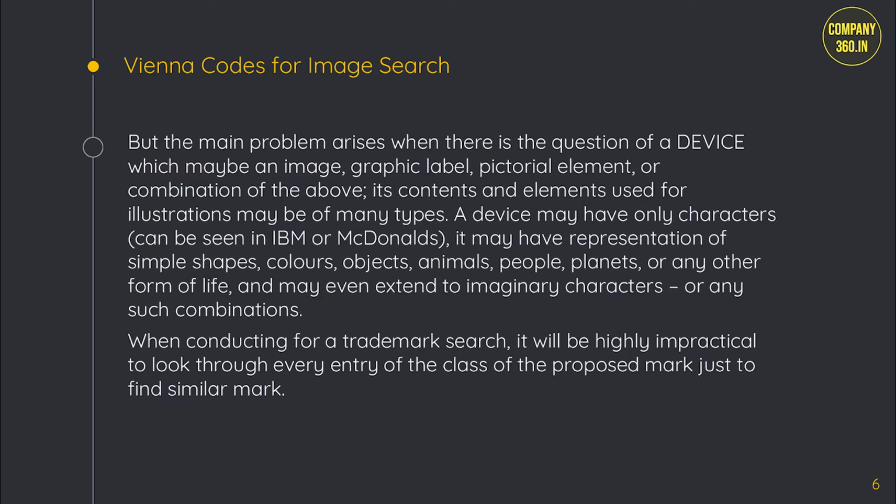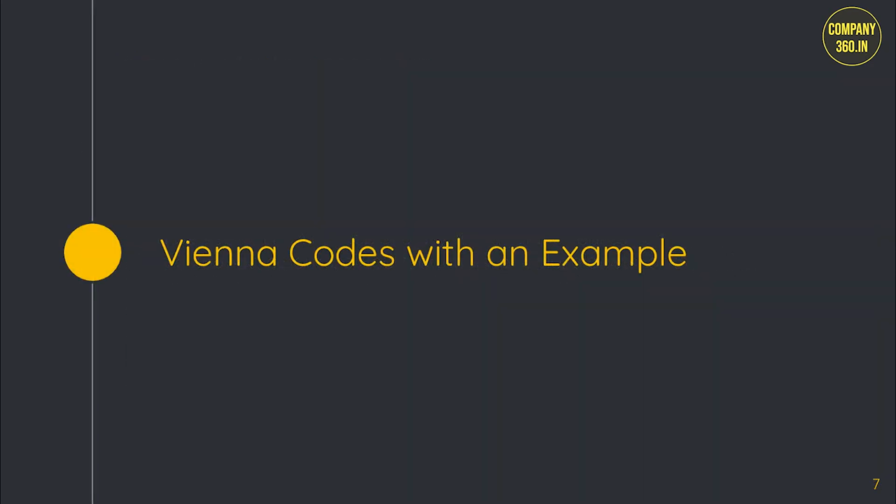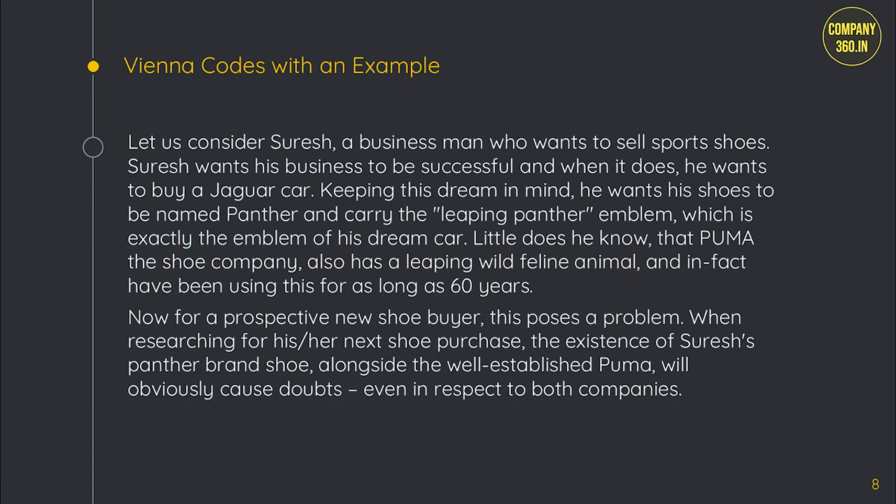When conducting a trademark search, it will be highly impractical to look through every entry of the class of the proposed mark just to find a similar mark. Vienna codes with an example. Let us consider Suresh, a businessman who wants to sell sports shoes. Suresh wants his business to be successful, and when it does, he wants to buy a Jaguar car. Keeping his dream in mind, he wants his shoes to be named Panther and carry the Leaping Panther emblem, which is exactly the emblem of his dream car. Little does he know that Puma, the shoe company, also has a leaping, wild feline animal, and in fact has been using this for as long as 60 years.